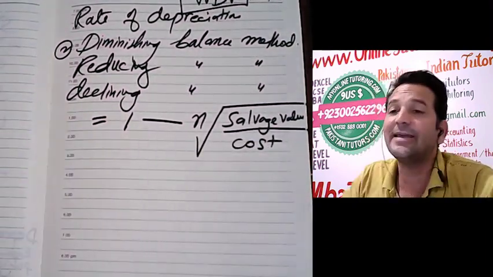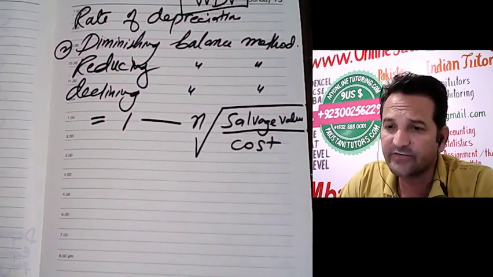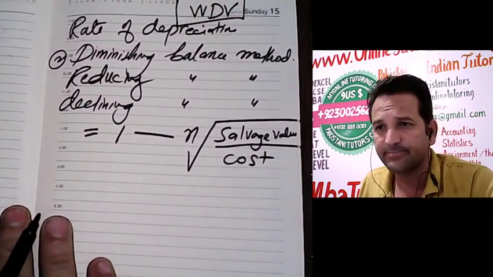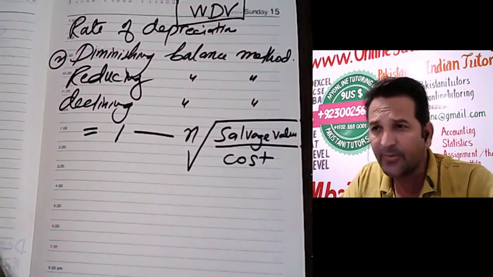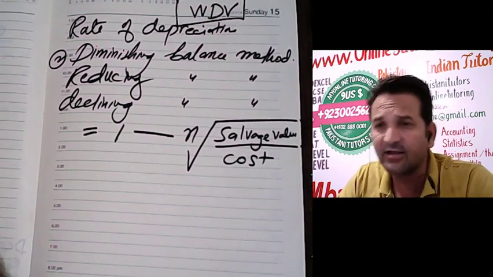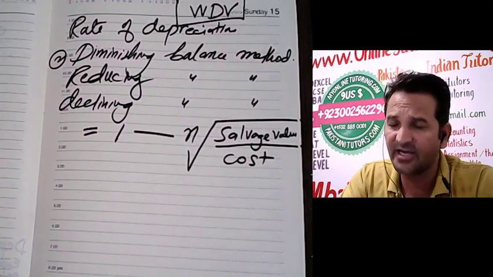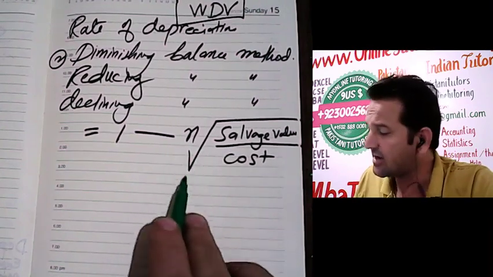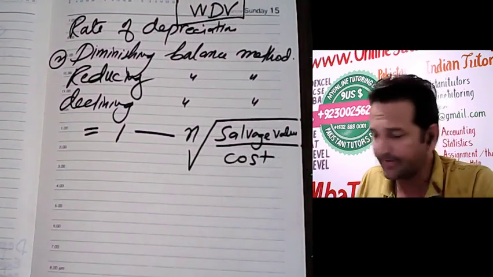Most of the time the rate of depreciation is given, so you don't need to calculate it, but just for your information, note it down: if the rate of depreciation is not given, you can write 1 minus nth root of salvage value over cost. Clear?